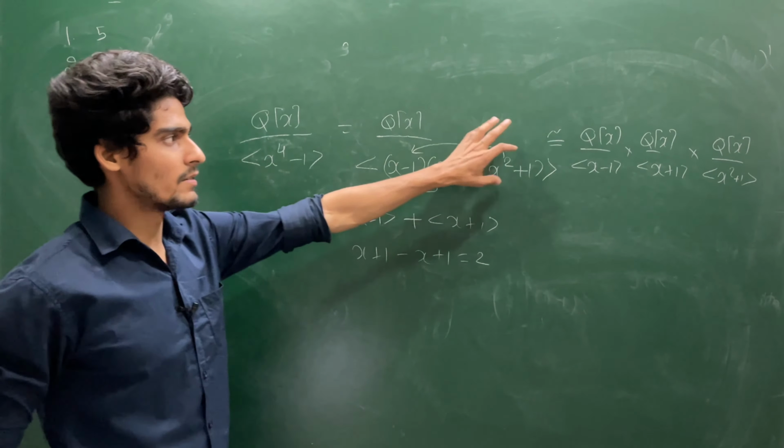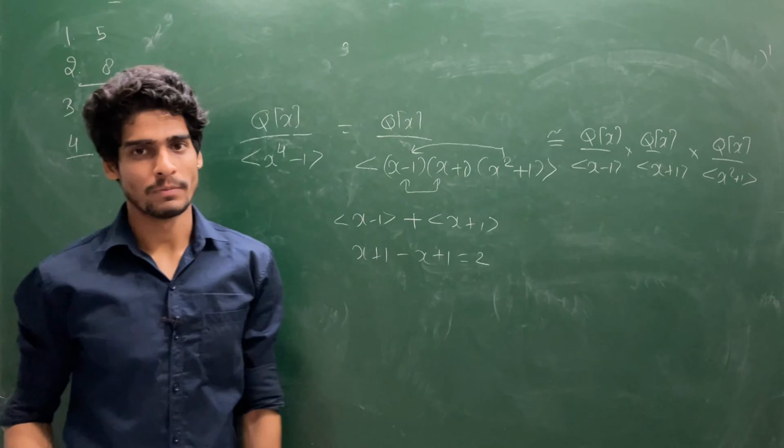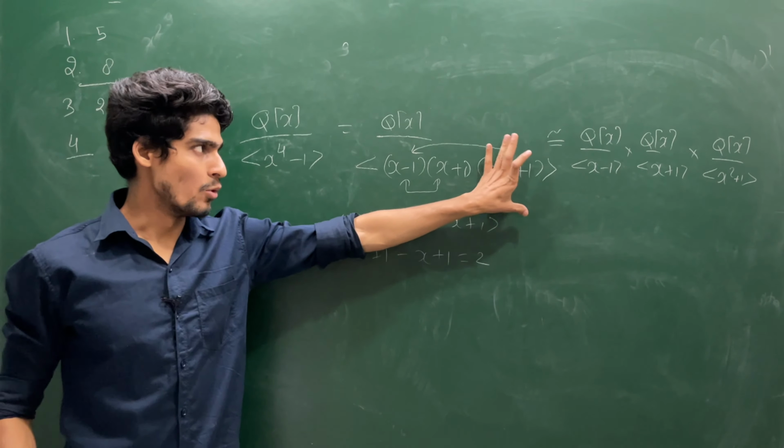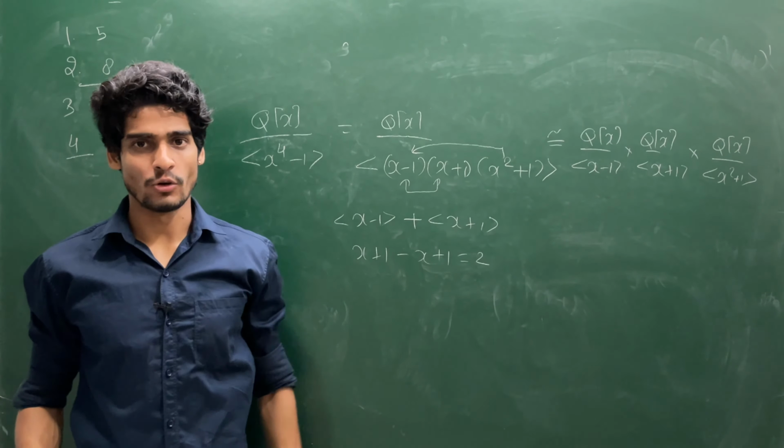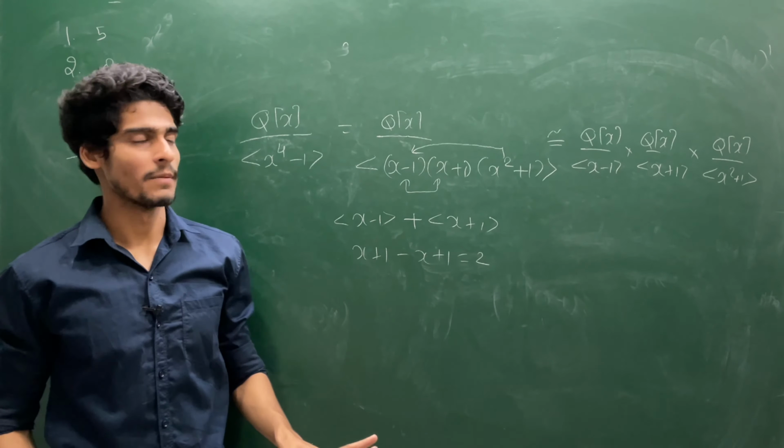How am I writing this? This is by using the Chinese remainder theorem. This is one of the most important concepts in ring theory for the basic part, not the higher part.